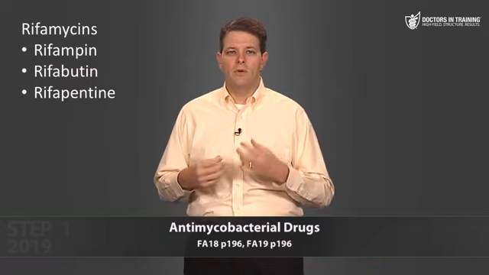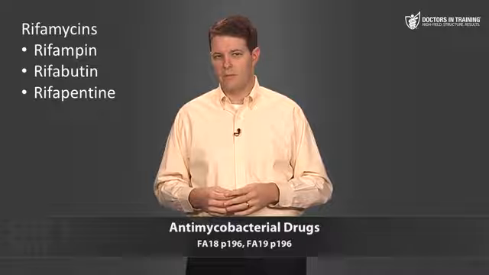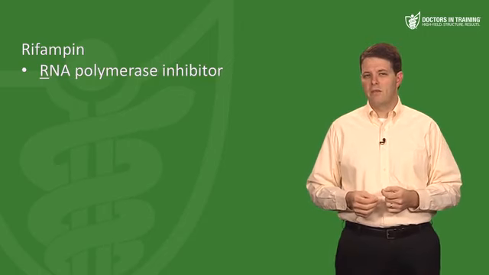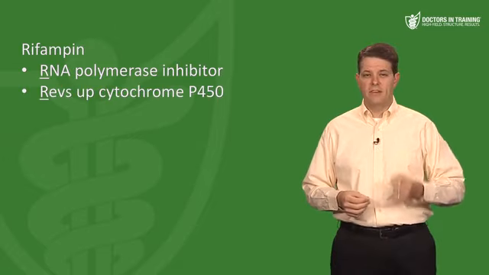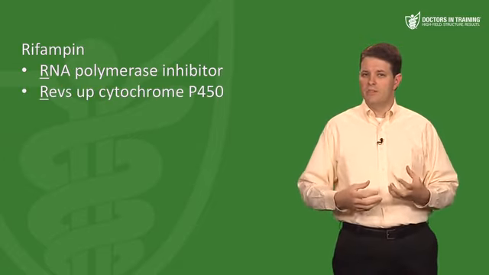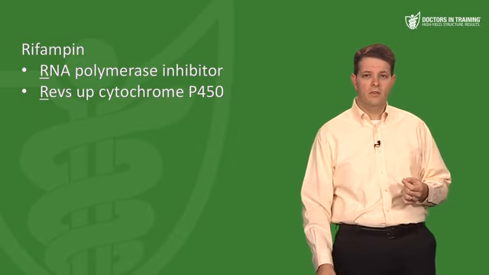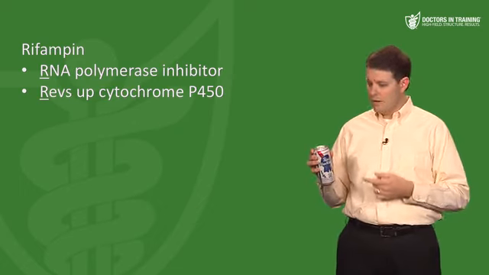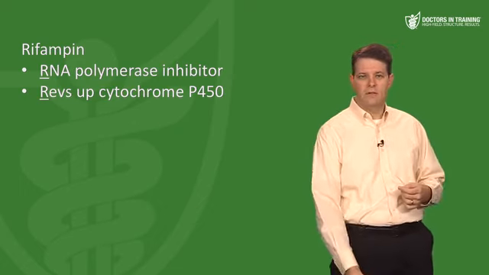Now, you can remember most of what you need to know about rifampin for Step 1 by remembering the 4 R's of rifampin. The first R is the mechanism of action. Rifampin is an RNA polymerase inhibitor. Then the second R, rifampin revs up cytochrome P450. It induces P450 enzymes. Now, do you remember the mnemonic for all the P450 inducers? I'll give you a hint. Rifampin was the R in PBRs. Go back and review that if you need to.